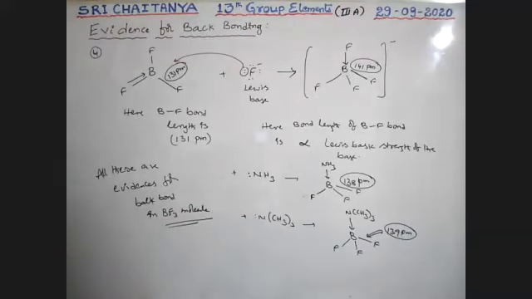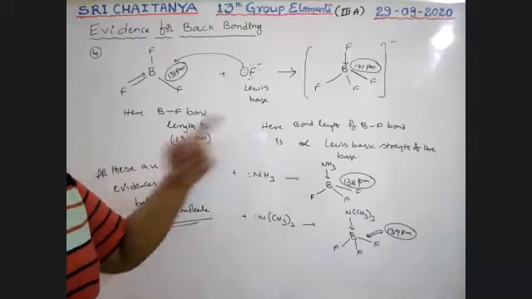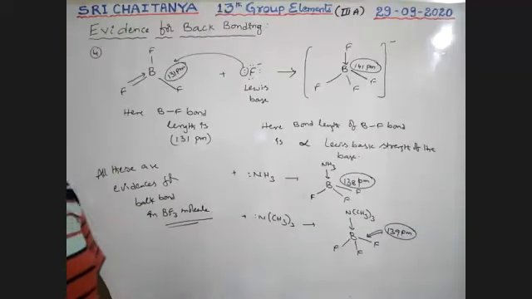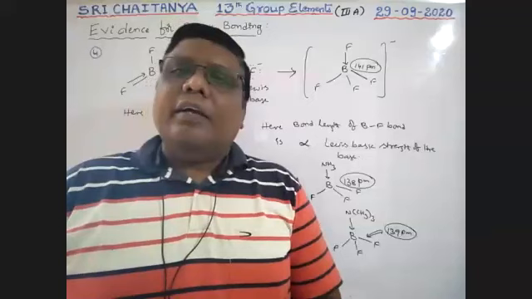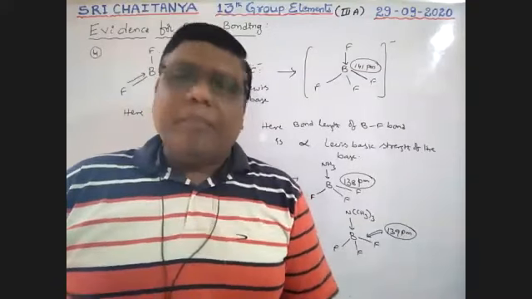Okay, so these are the evidences, boys. This is very, very important. So this is about the evidences for back bonding, boys.